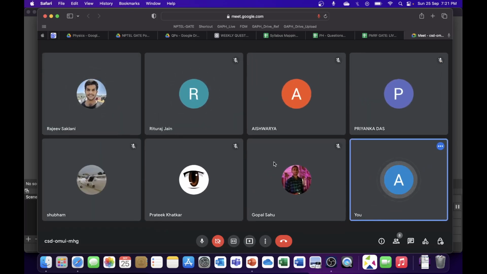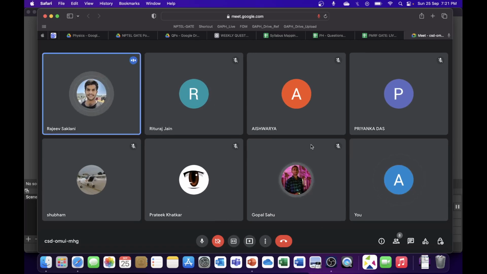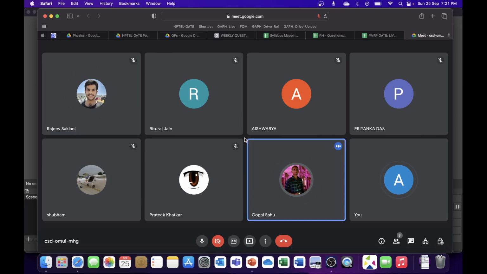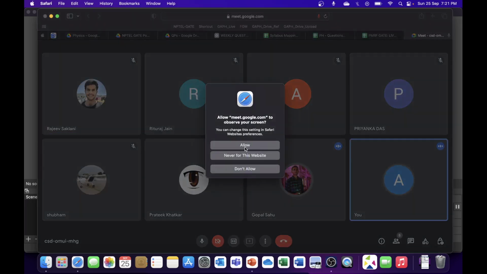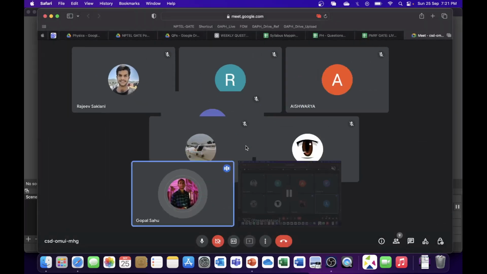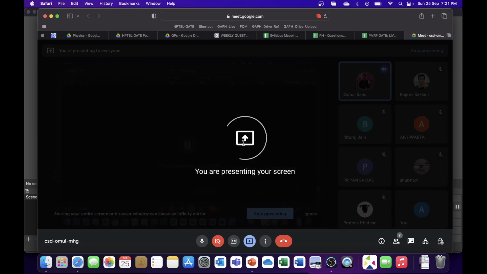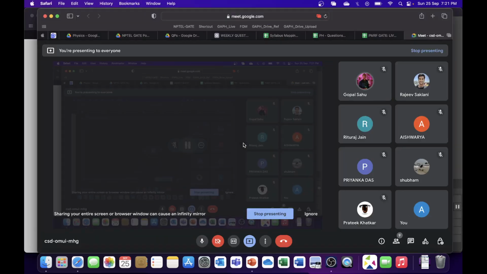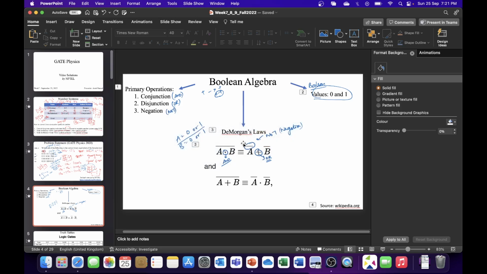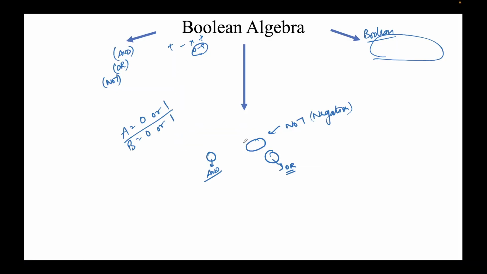Am I audible now? Am I audible? Yes. Screen is not visible. So what is the last thing that you saw? De Morgan's law. Okay. Good. I'll go to that. All right.